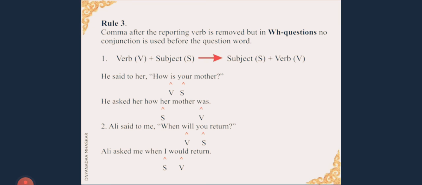Let us look at the second example. Anil said to me, comma, inverted comma open, when will you return? Now here will is the verb, you is the subject. Now how is it changed in indirect speech? Anil asked me when I would return. So what has happened here? There is an interchange. The subject has come first followed by the verb.